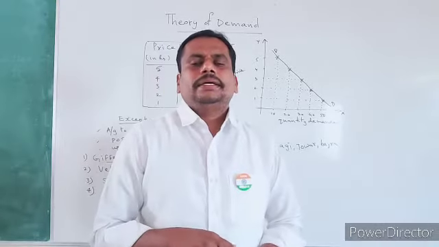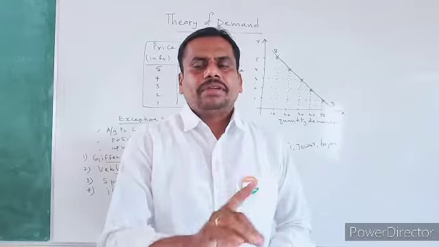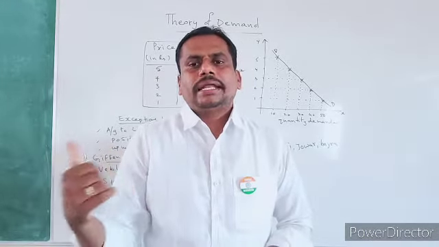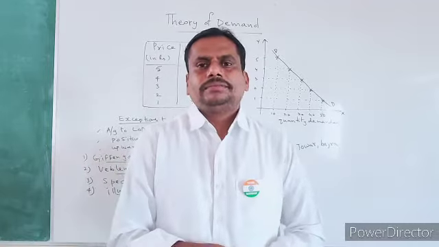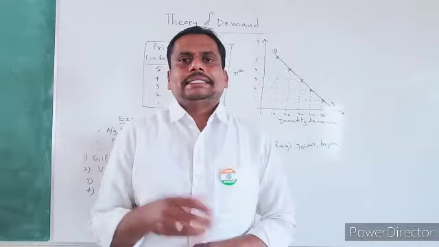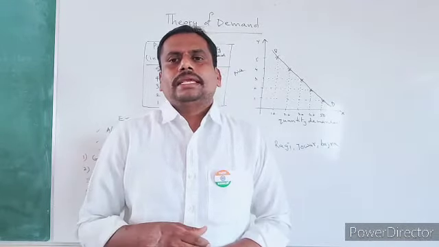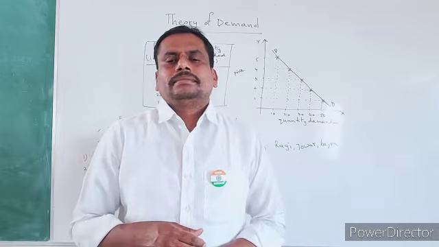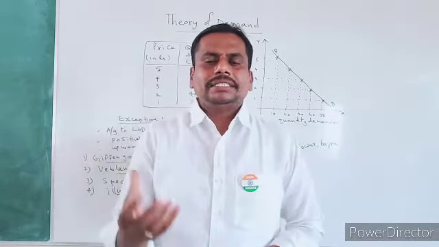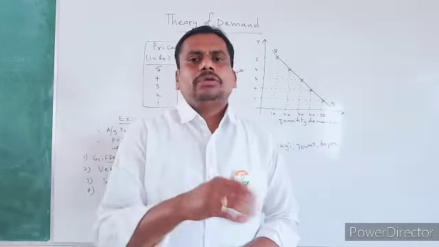Even you can understand this with another example. Take, for example, the price of 1 kilo of one type of rice is 40 rupees, and the price of 1 kilo of the other type of rice is 10 rupees. If the income of the poor person increases, he will not spend the increase in income on 10 rupees kilo rice. He tries to spend by stopping the purchase of 10 rupees kilo rice.